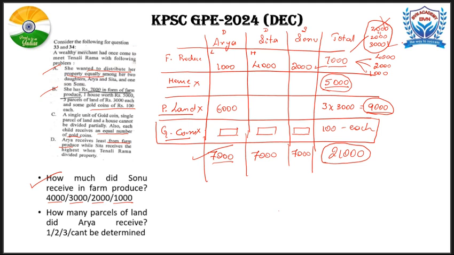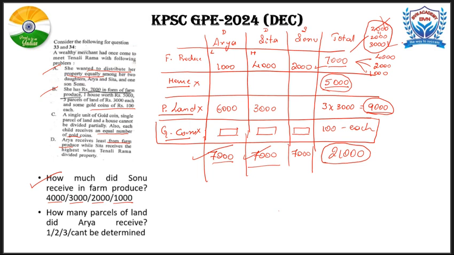That pending piece of land can be given to Sita only, because Sita has already received 4,000 from the farm produce. So if we give this 3,000, then she will also get 7,000. So thereby Sita receives her equal share.